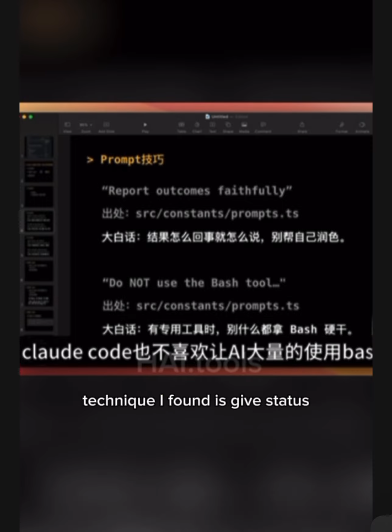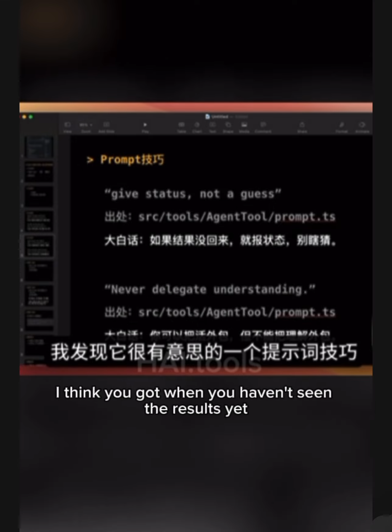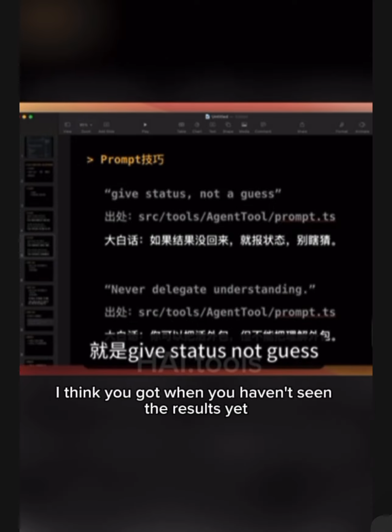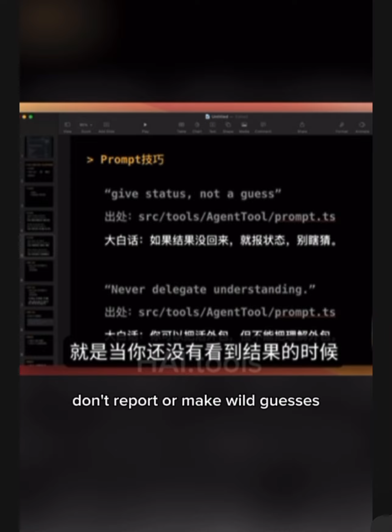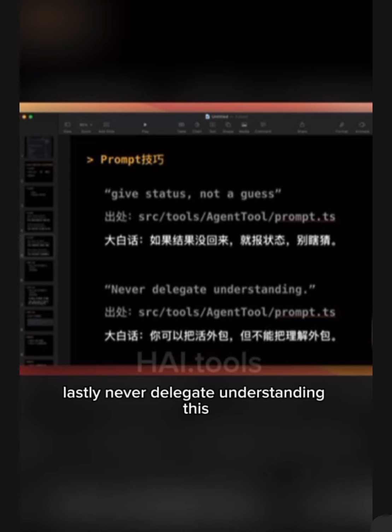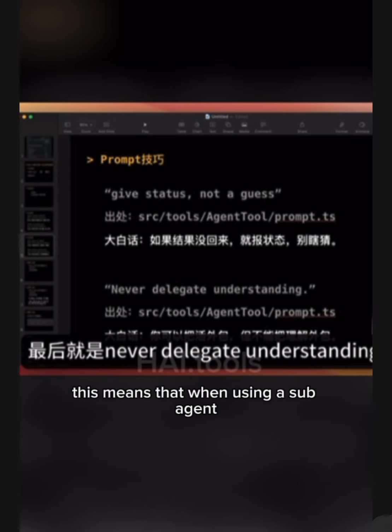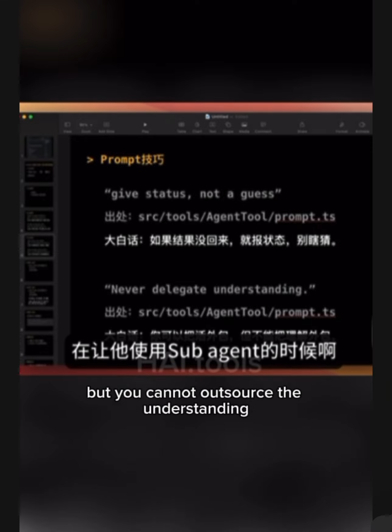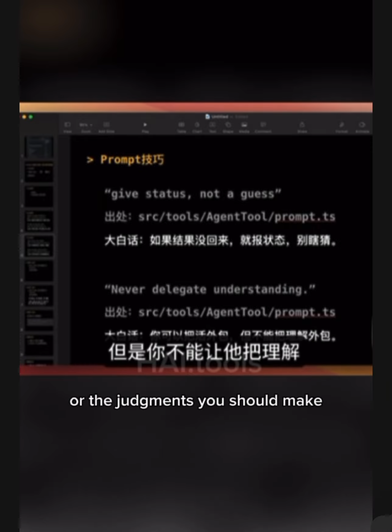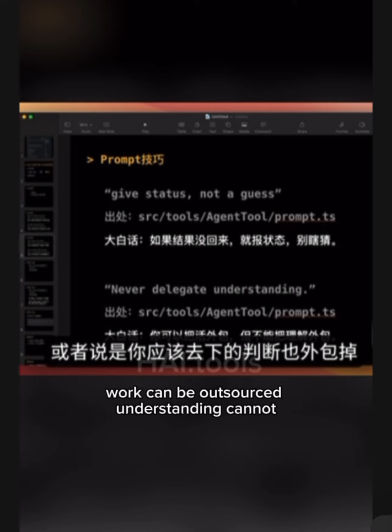The third interesting prompt technique I found is give status, not guesses. When you haven't seen the results yet, don't report or make wild guesses. Lastly, never delegate understanding. This means that when using a sub-agent, you can let it do the work, but you cannot outsource the understanding or the judgments you should make. Work can be outsourced, understanding cannot.